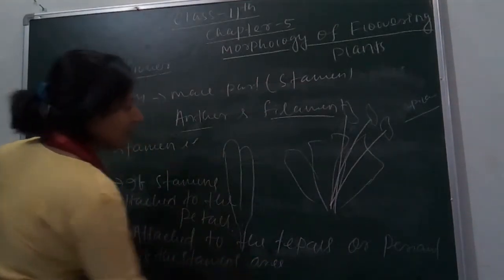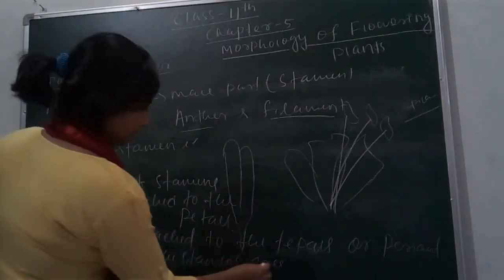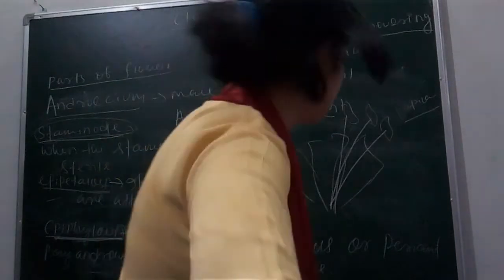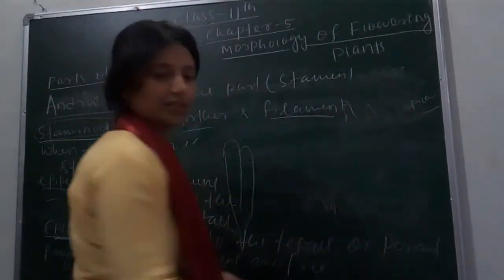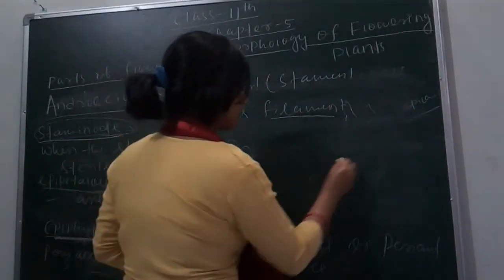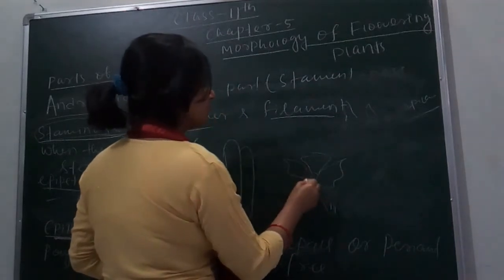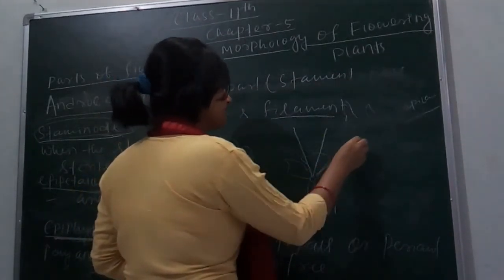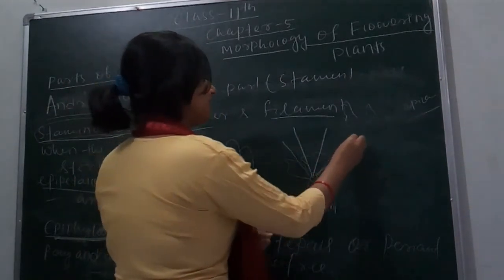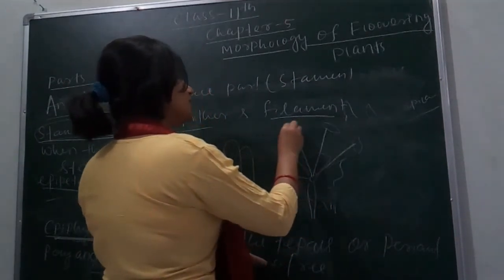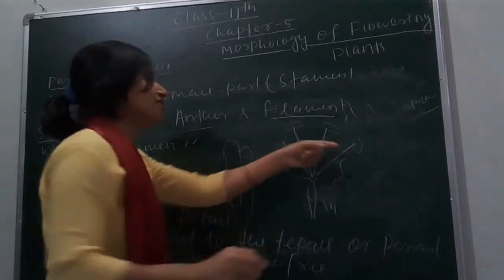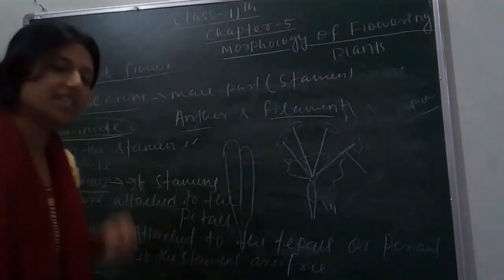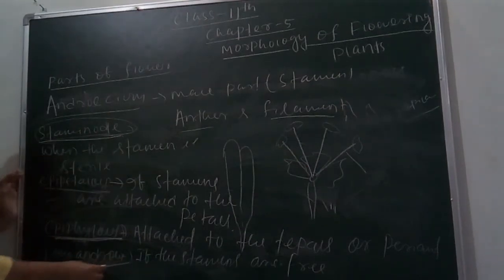Means in the flower, as you have noticed in a tree, or you can see here, suppose this is a flower and the stamens are like this. They are not joined, they are free. This type of arrangement of stamens is called polyandrous.